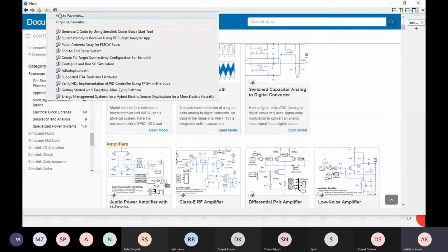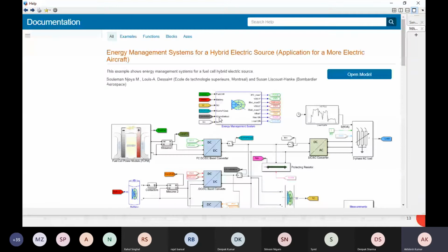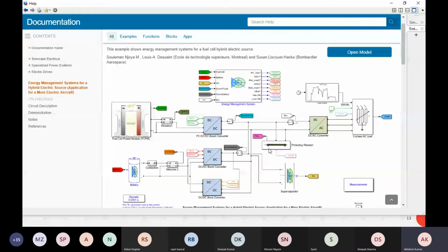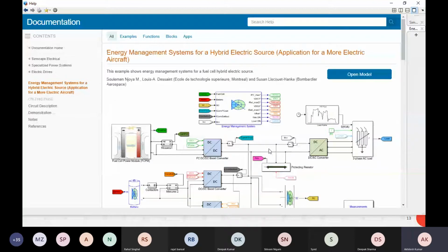So later if you want to open, just click on this and it will be opened. So you see, this is also part of the same electrical part. That is a complete energy management system for a hybrid electrical source, right? So we'll see these things in power electronics when we have a session on the third day.